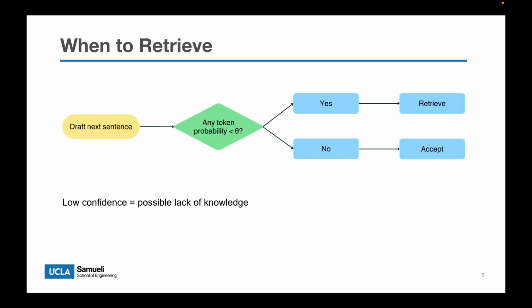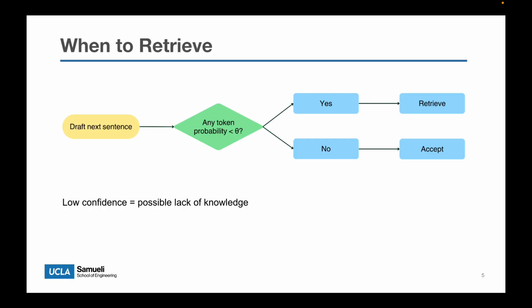Now, let's move on to the design of retrieval. The first design question is when the model should retrieve. FLARE uses confidence as the signal. After the model drafts the next sentence, it checks the probability of each token. If every token has probability above a threshold theta, FLARE assumes the model is confident enough and directly accepts the sentence. But if any token falls below the threshold, FLARE treats this as a sign that the model may not have enough knowledge, so retrieval is triggered.